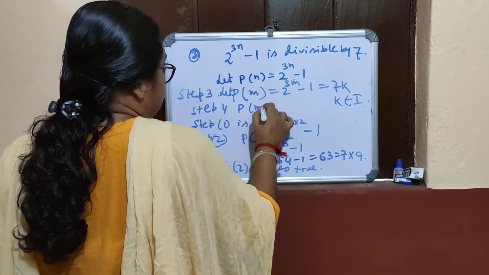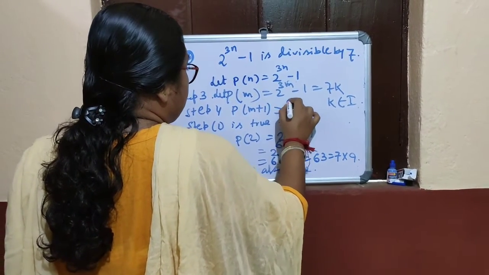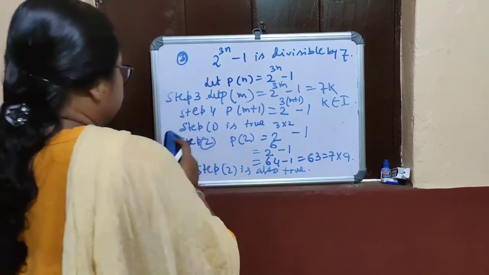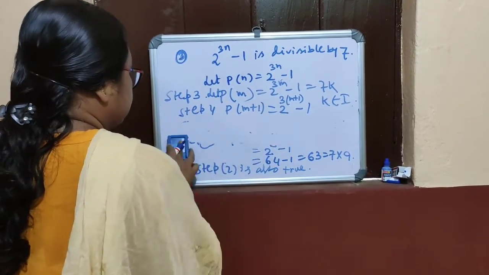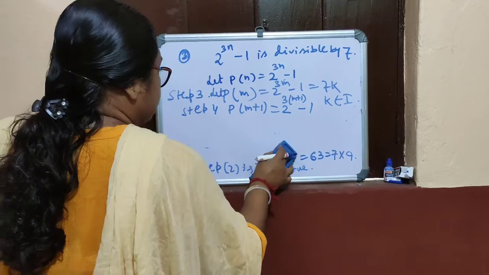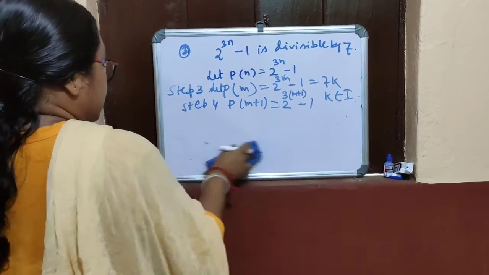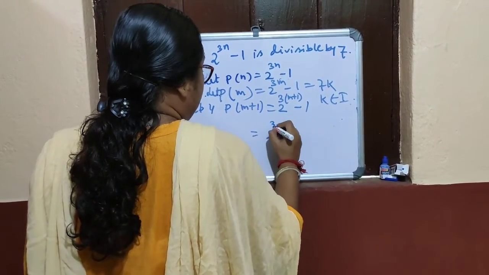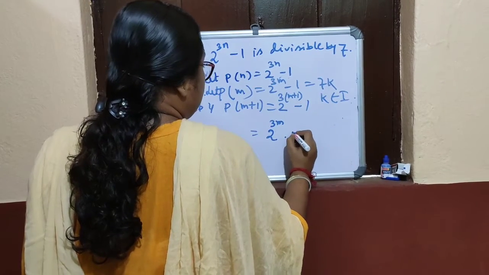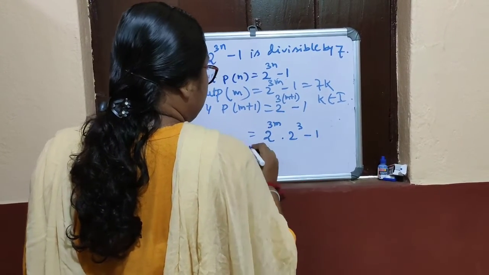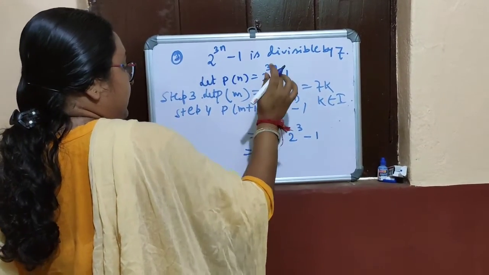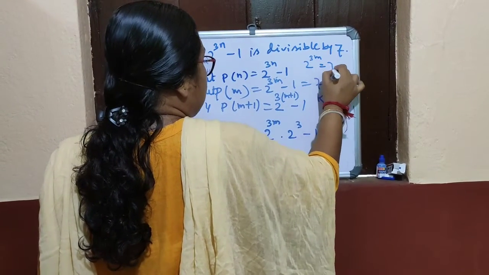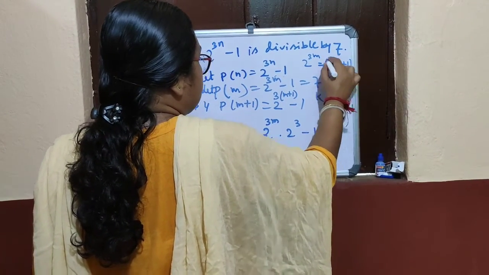Pm plus 1. This is equal to 2 to the power 3 into m plus 1 minus 1. You may write in this way also: 2 to the power 3m into 2 to the power 3 minus 1. What is the value of 2 to the power 3m? 2 to the power 3m is equal to 7k plus 1.